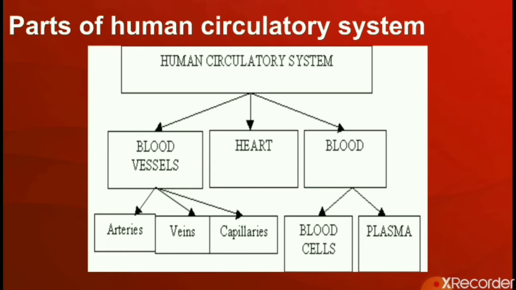There are three types of blood vessels found: arteries, veins and blood capillaries. The heart is the pumping organ of the body which helps in the transportation of substances all over the body. Blood is the liquid connective tissue which mainly comprises blood cells or corpuscles and plasma.